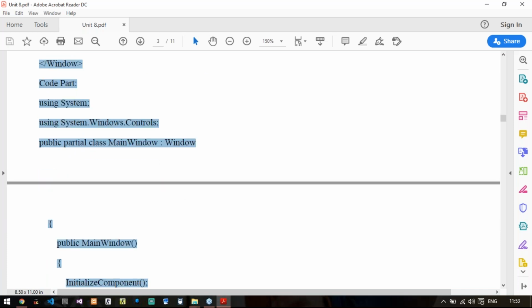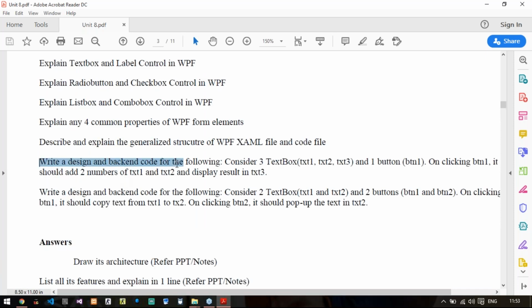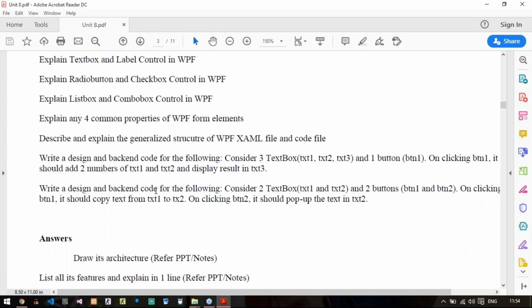Moving on to the next question. Write a design and backend code for the following. Create 3 text boxes txt1, 2, 3 and button 1. On clicking button 1, it should add the 2 numbers of text box 1 and text box 2 and display the result in text box 3. And again, one more question is that you need to write a design and backend code for 2 text boxes, 2 buttons, transferring one text to the other text box and then popping up the text. So for this, the answer is simple.